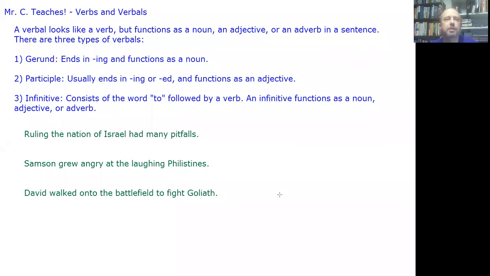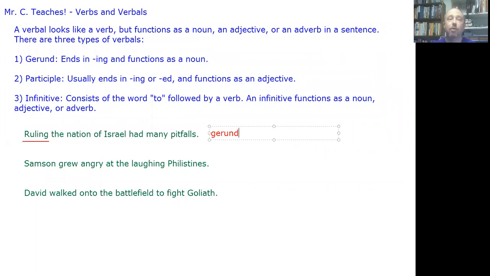So the first sentence, ruling the nation of Israel had many pitfalls. Okay, the verbal here is that one right there, ruling. That's a verbal. Specifically, that verbal is a gerund, right? Ruling is being used as a noun.